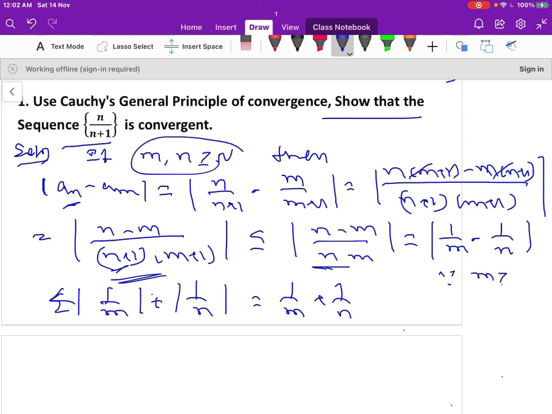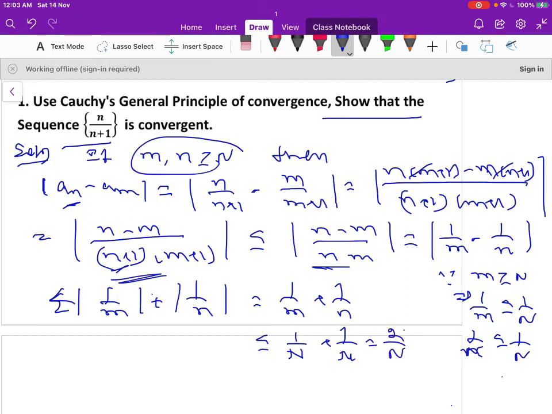Since m is greater than or equal to N, this implies 1 by m is less than or equal to 1 by N. Similarly, 1 by small n is less than or equal to 1 by capital N. So this is less than or equal to 1 by N plus 1 by N, which is equal to 2 by N.